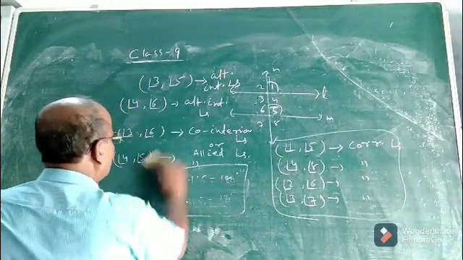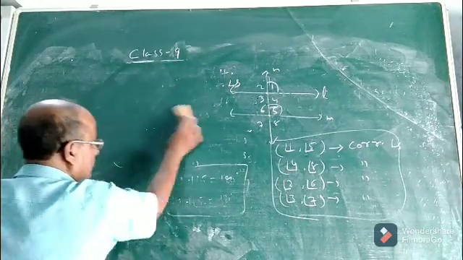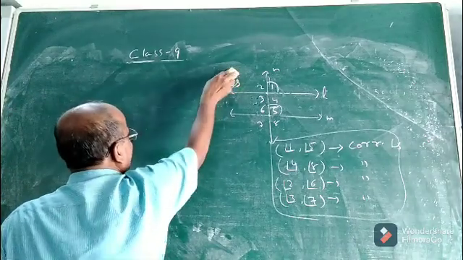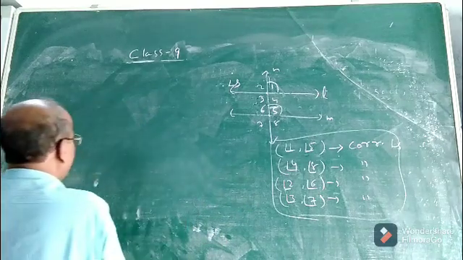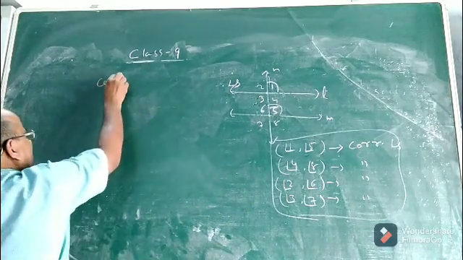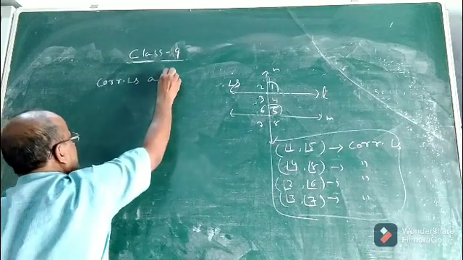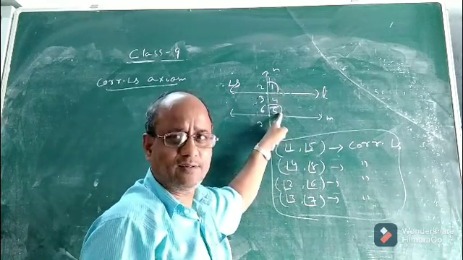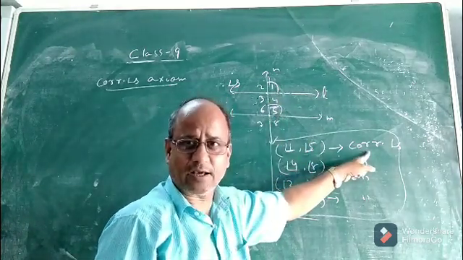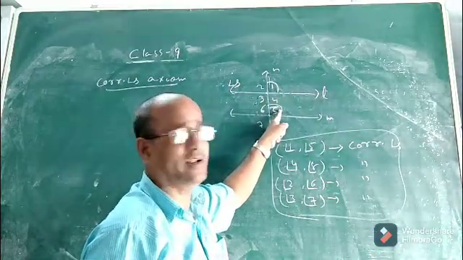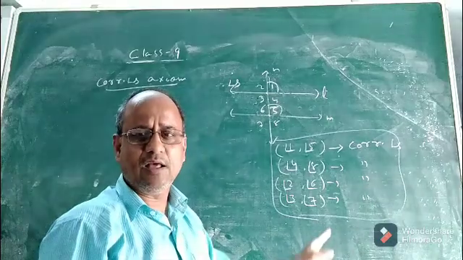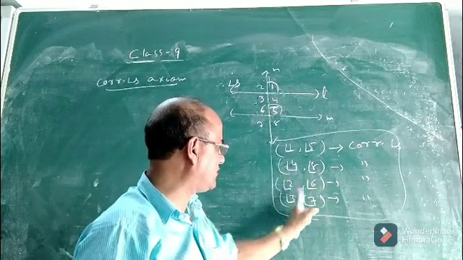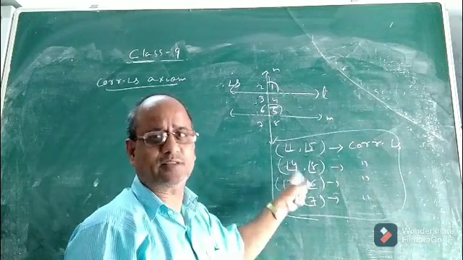So what is the corresponding angle axiom? Now we came to know everything: corresponding angles, alternate interior, alternate exterior, consecutive interior. Now there is an axiom known as the corresponding angles axiom. As I just told you, 1 and 5 form a pair of corresponding angles. Why corresponding? Because one is exterior, the other is interior, and both lie on the same side of the transversal. What is the relation between 1 and 5, between 4 and 8, between 2 and 6, and between 3 and 7?